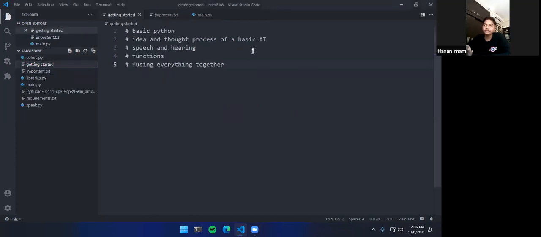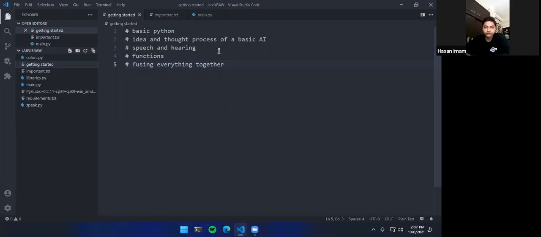So let's get started. The first thing we will do is get an idea of basic Python and what tools we will be using. Then we have the thought process of basic AI, what an AI is, and how our AI will work in terms of using speech algorithms, and then we have to hear and understand what the AI is going to do and all that stuff. I just subscribed to your YouTube channel. Okay.